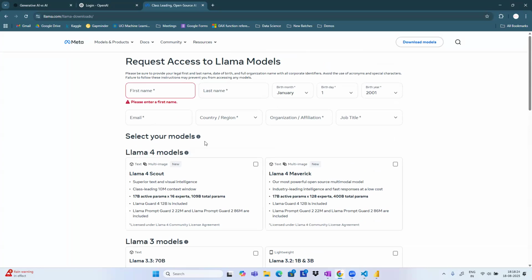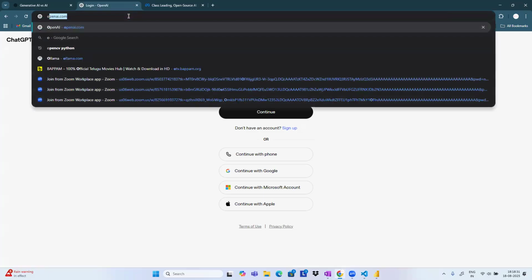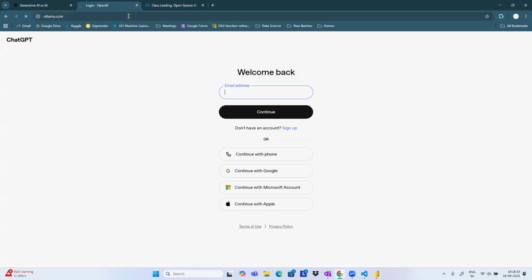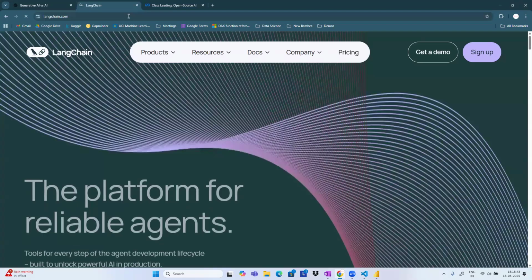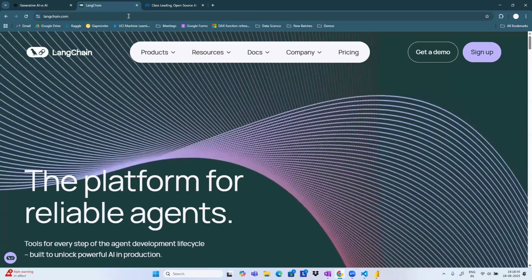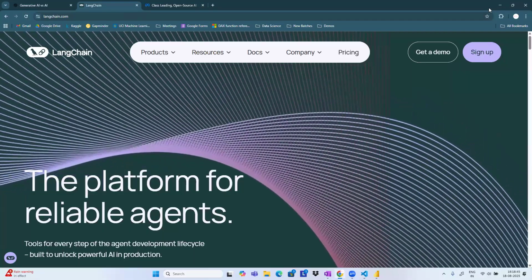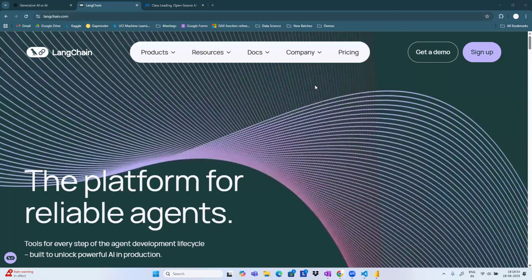We can just download them and use them, guys. We are going to use something called Ollama. Ollama is one of the best platforms we are going to work with, along with LangChain. All these are platforms that we are going to be using. We don't require any programming skills. Just the basics of Python are required, which we are going to discuss in the practical applications.